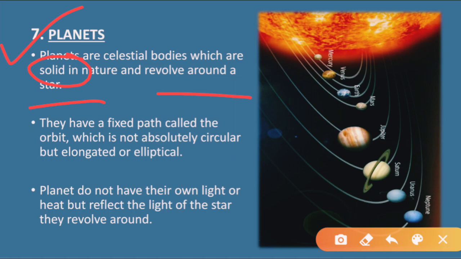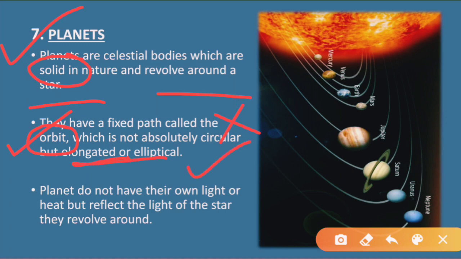Star here means the sun. The sun is also known as a star. They have a fixed path, the same path, which is known as orbit, and the orbit is not circular in shape, but elongated or elliptical.